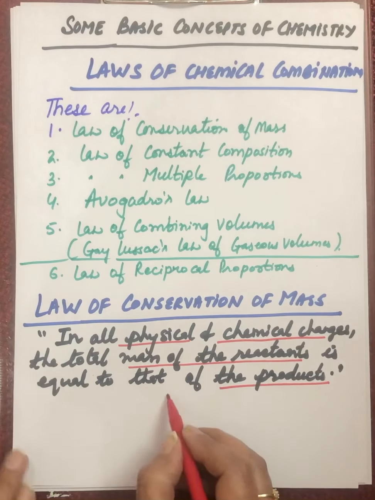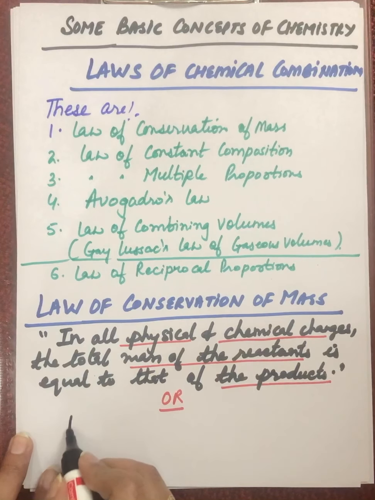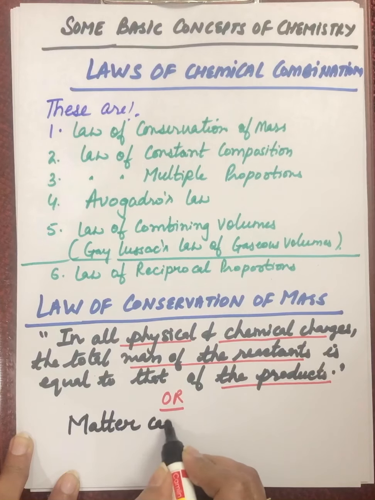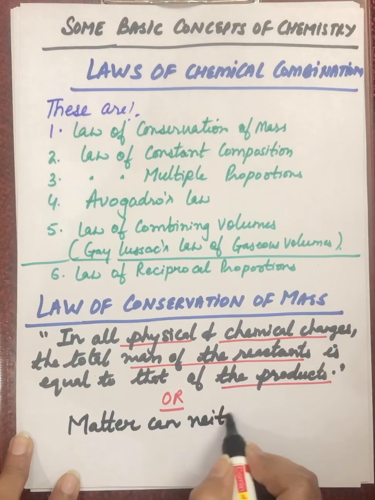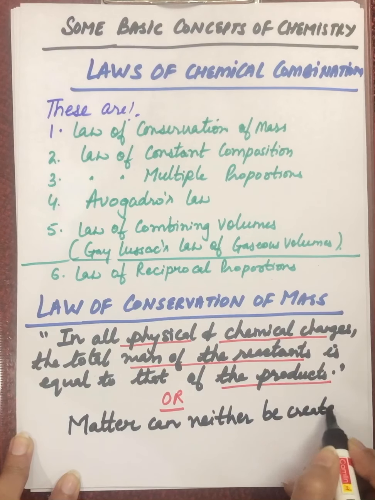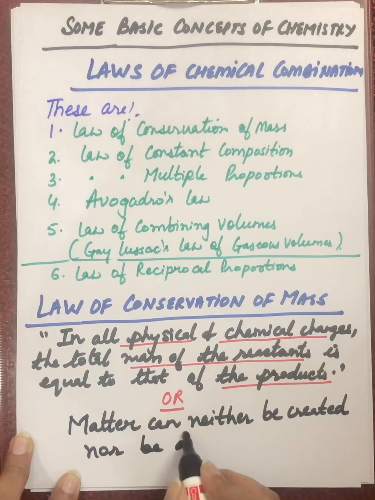Another statement for this law is: matter can neither be created nor be destroyed.